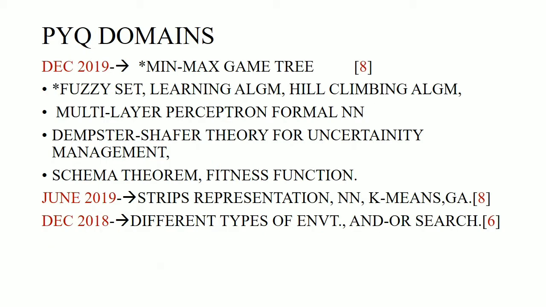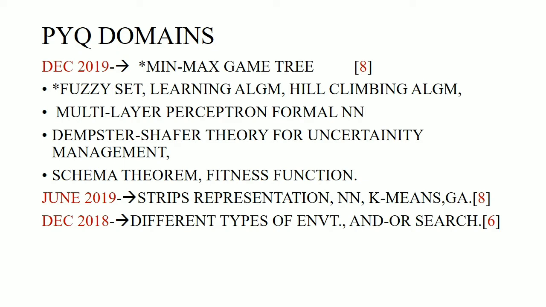And giving you the domain area in the previous year questions, in December 2019 we had 8 questions, which include the min-max game tree, fuzzy set, learning algorithm, hill climbing algorithm, multi-layer perceptron, formal neural networks, Dempster-Shafer theory for uncertainty, schema theorem, fitness functions. These were the questions in December 2019.